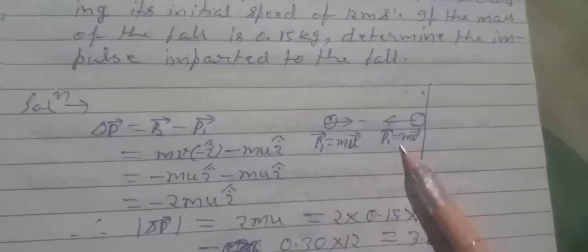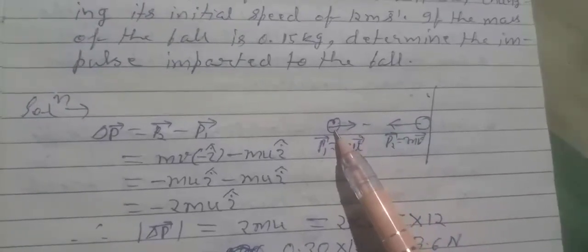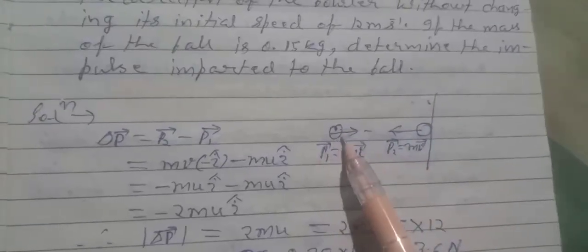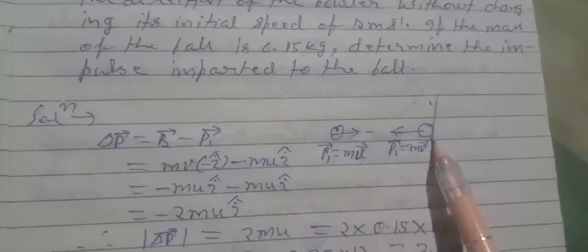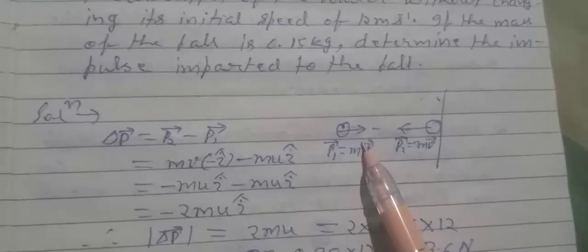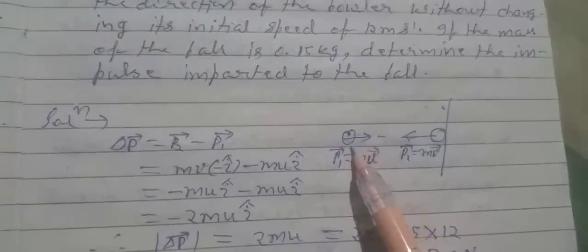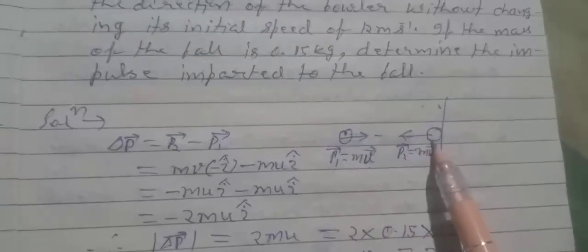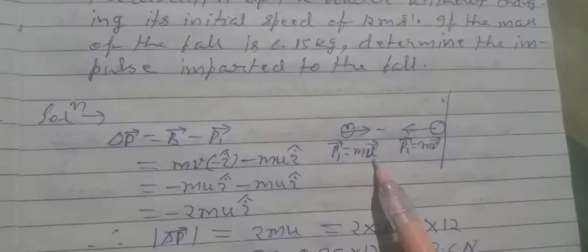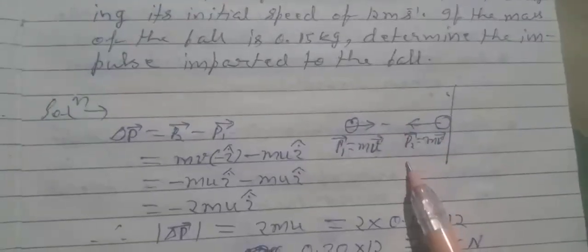Here the situation is shown. The ball is coming towards the bat, this represents the bat. When it strikes the bat it returns back with the same speed. Now this velocity is the initial velocity and this velocity is the final velocity, or you may say this momentum is initial momentum and this momentum is final momentum.